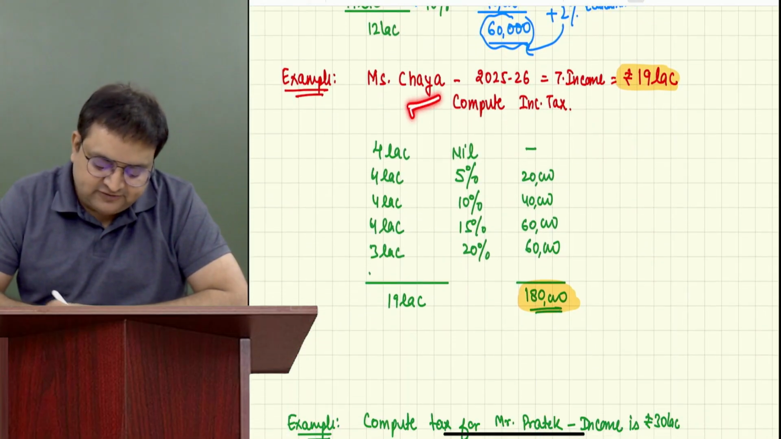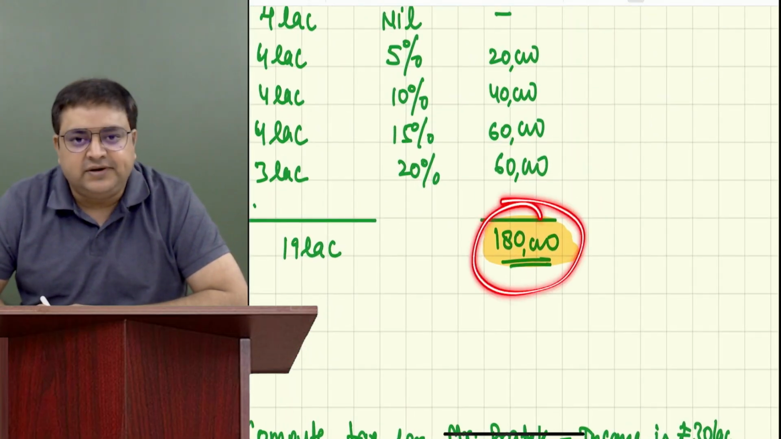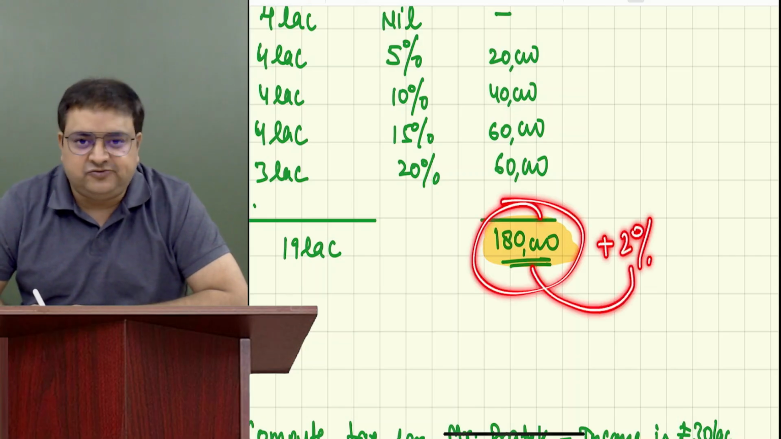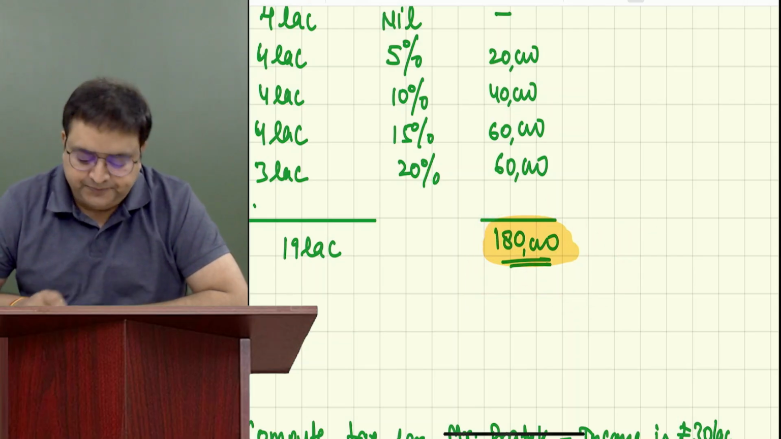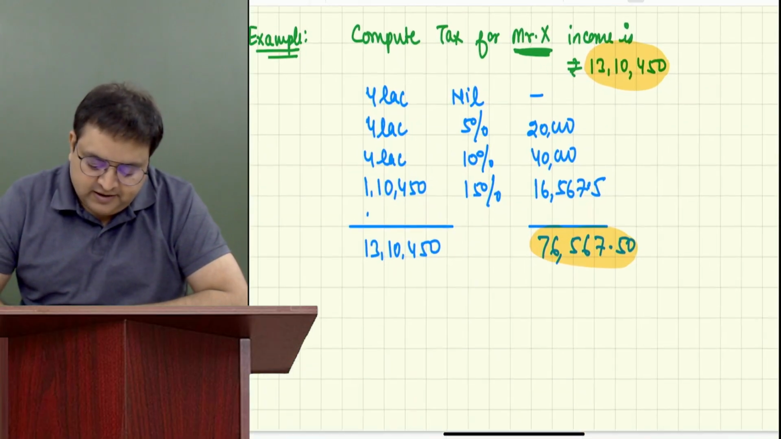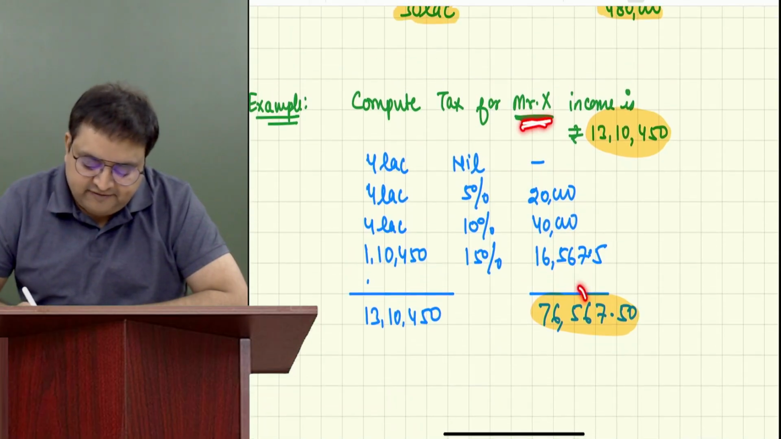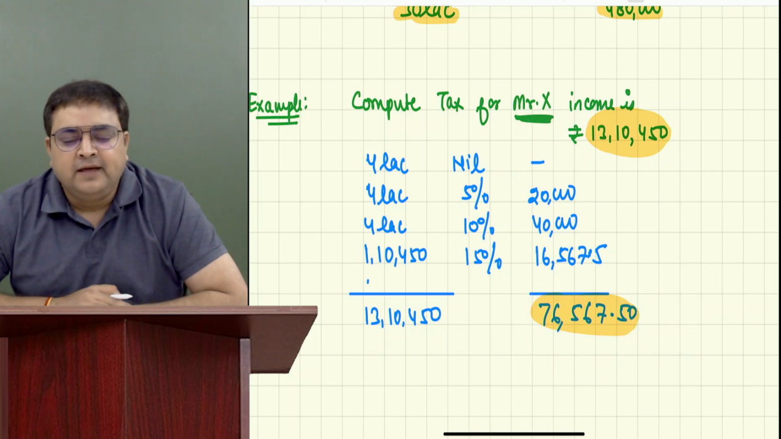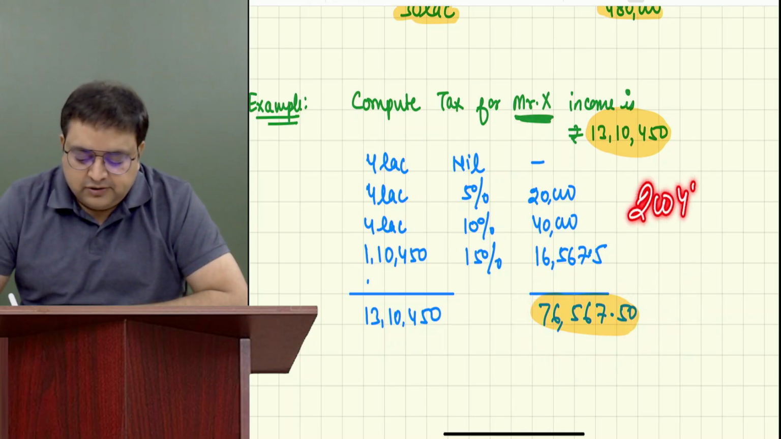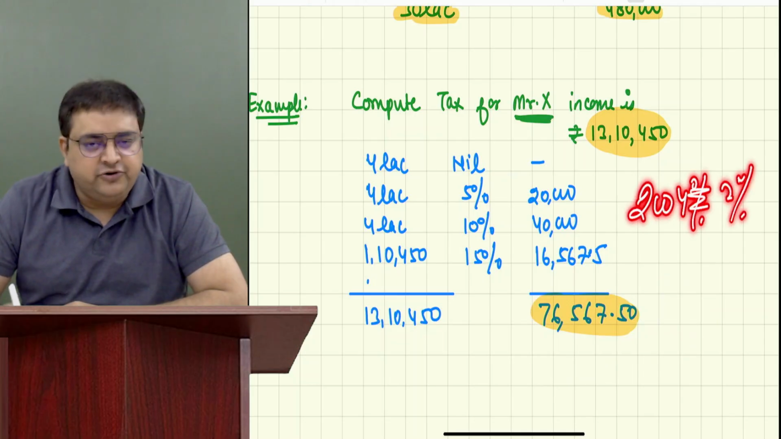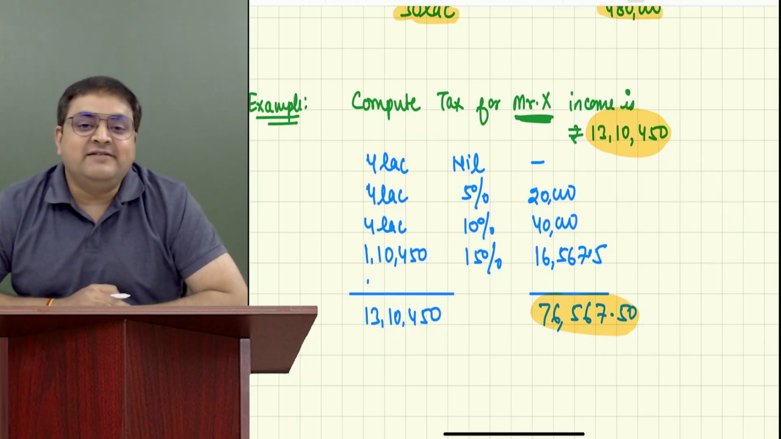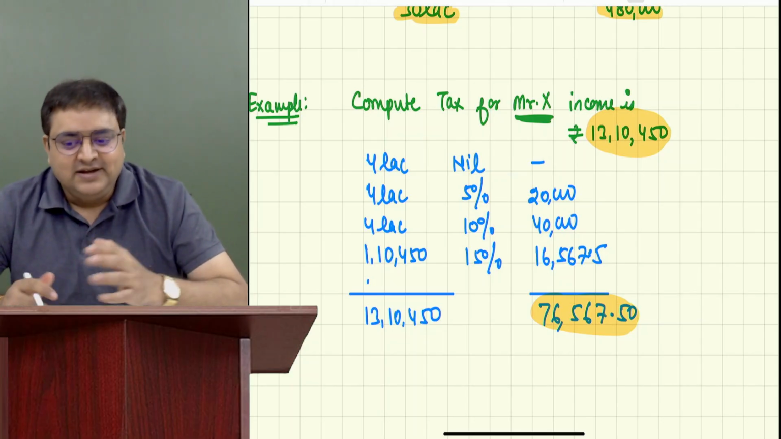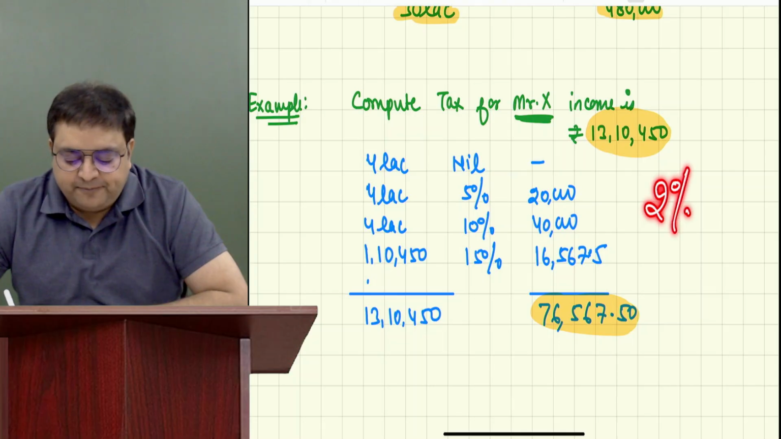How much does Miss Chaya have to pay? Her tax was 1,80,000, plus 2% of this amount, she has to pay extra, right? So 2% was introduced: 3,600. Correct, 3,600. So how much does Mr. X have to pay? 76,567 plus 2% extra. In 2004, 2% education cess was introduced. In 2007, again the finance minister came up and said, thank you so much that we are collecting 2% for our primary education.